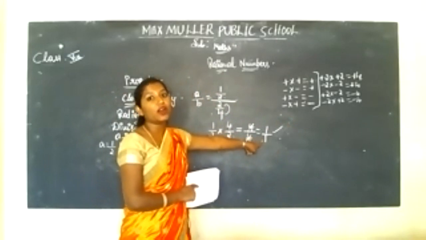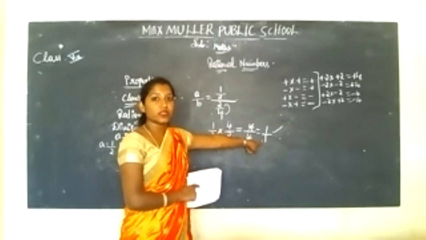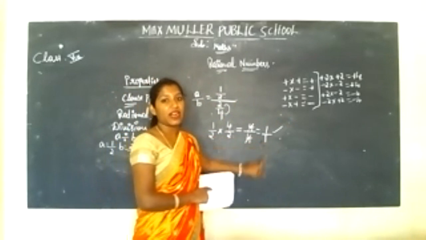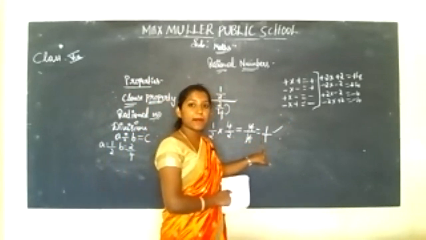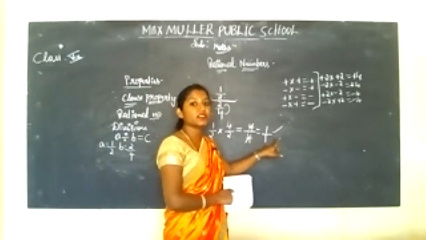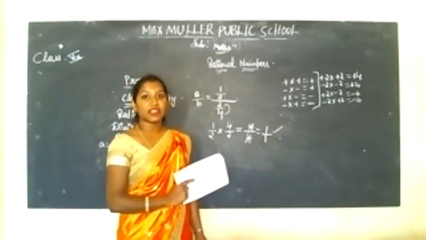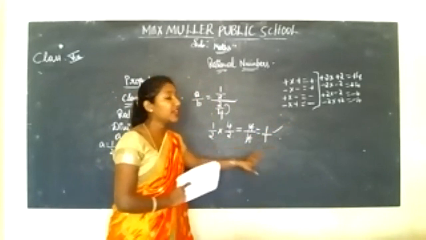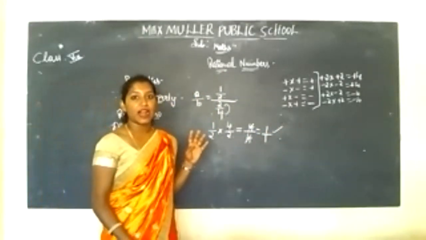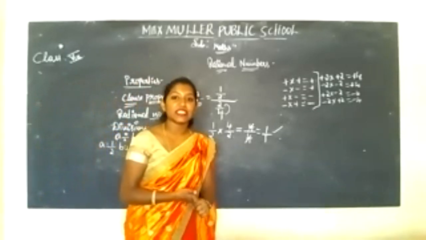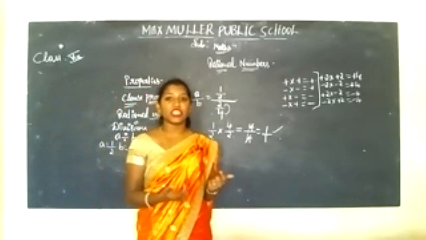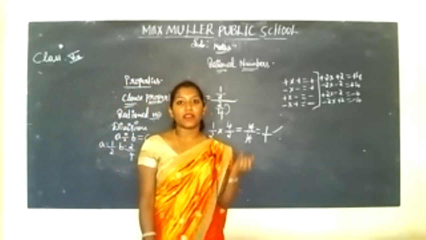As I told you, Q should not be equal to 0 when you are writing the denominator. Understood? It is in the P by Q form where Q is not equal to 0. It is greater than 0. So it satisfies the condition. It is a rational number. So division also satisfies here. Understood? So in today's class, we have learned the condition of closure property.